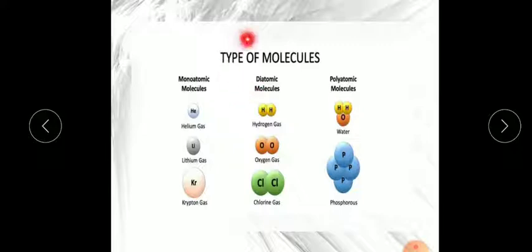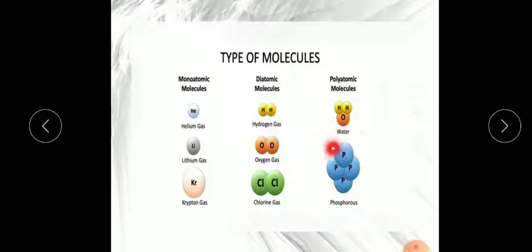Now di means 2. Remember di means 2. As you know, hydrogen, oxygen and chlorine have 2 atoms combined together. Now poly means many, or more than 2. So triatomic, tetraatomic and polyatomic molecules have 3 or more atoms.